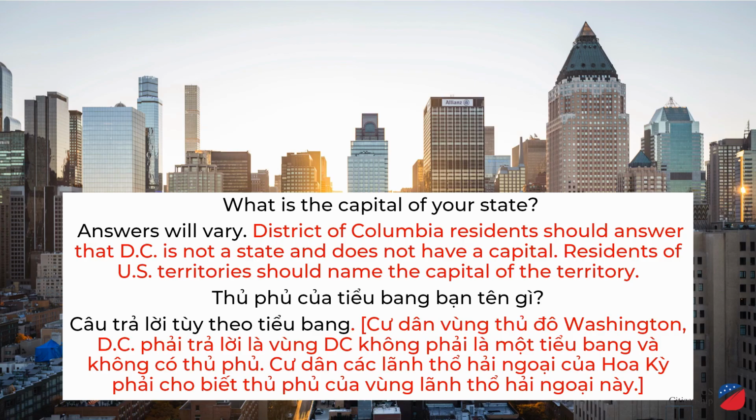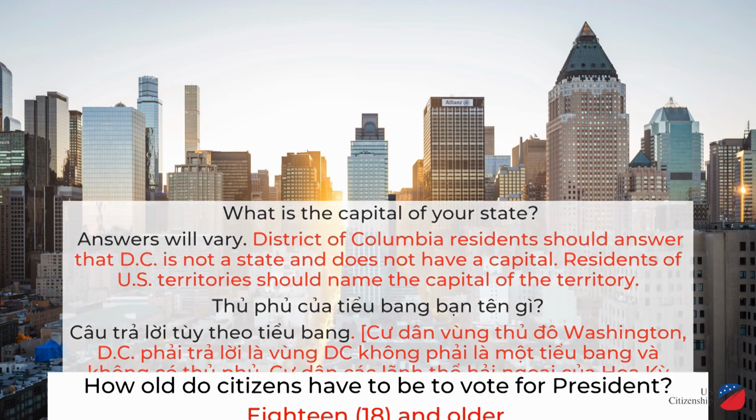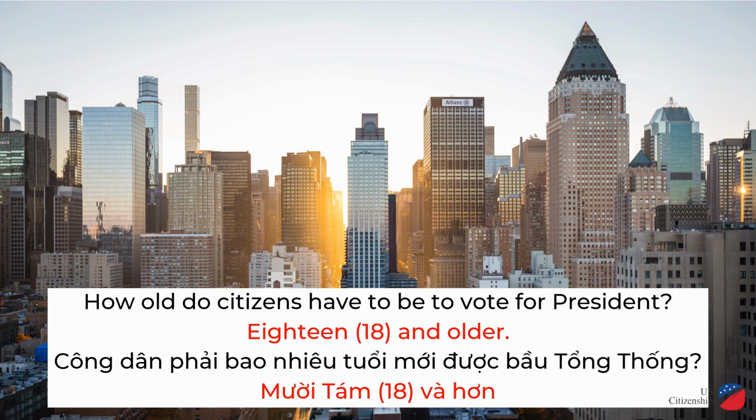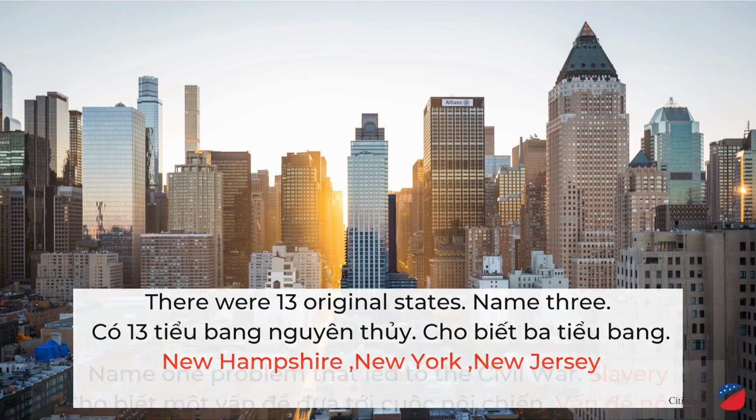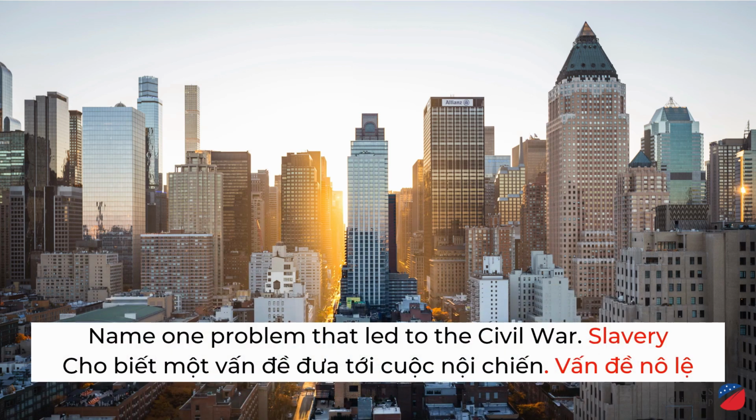What is the capital of your state? Answers will vary. District of Columbia residents should answer that D.C. is not a state and does not have a capital. Residents of U.S. territories should name the capital of the territory. How old do citizens have to be to vote for president? 18 and older. There were 13 original states. Name 3. New Hampshire, New York, New Jersey. Name one problem that led to the Civil War. Slavery.